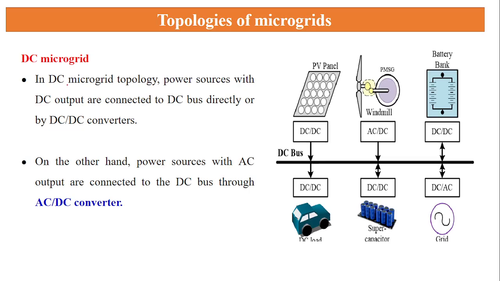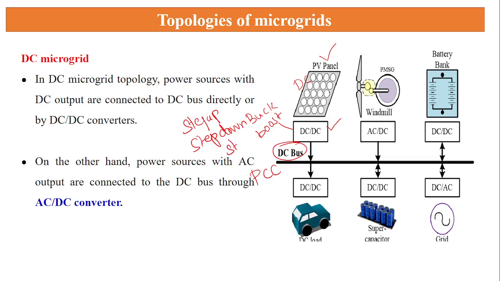If it is a DC microgrid, no such conversion is needed. So this is called a DC bus. Here it is called the point of common coupling. The PV panel directly generates only DC supply. Here I am using a DC to DC converter. A DC to DC converter has three types of function. One is a buck, another one is a boost. It means that we can simply step up the value or step down the value, or else we can say it stabilizes the voltage or current which is generated in the renewable energy source.